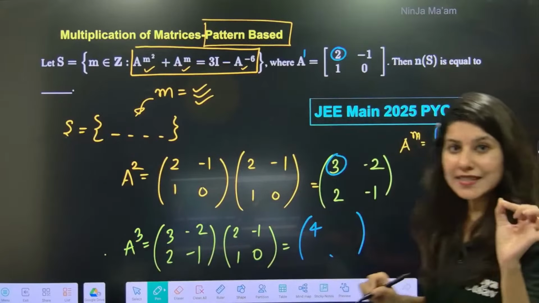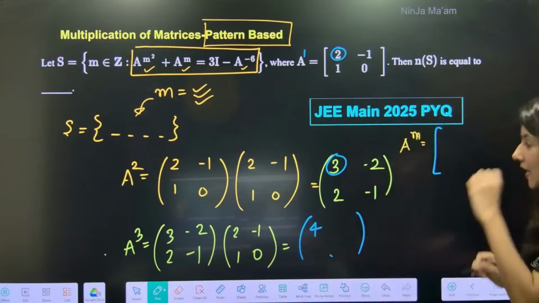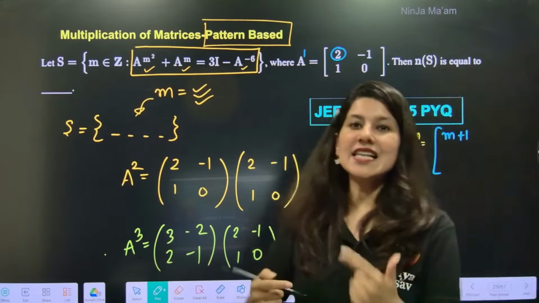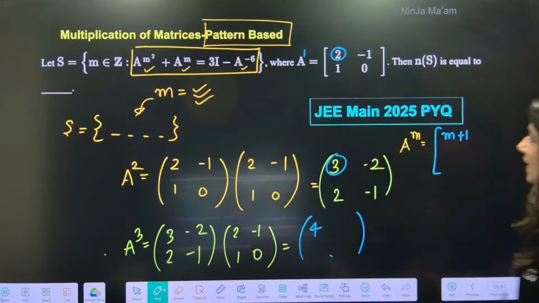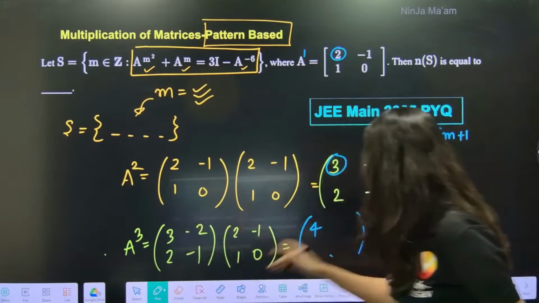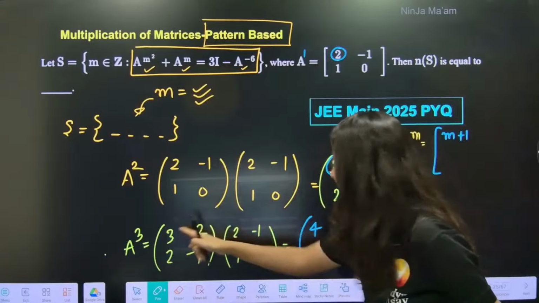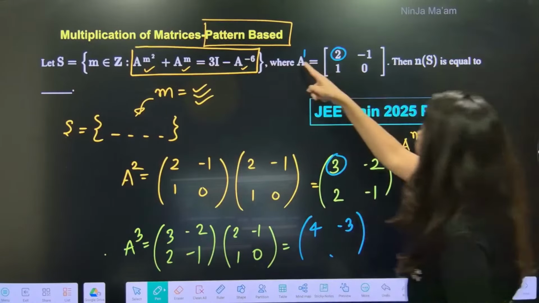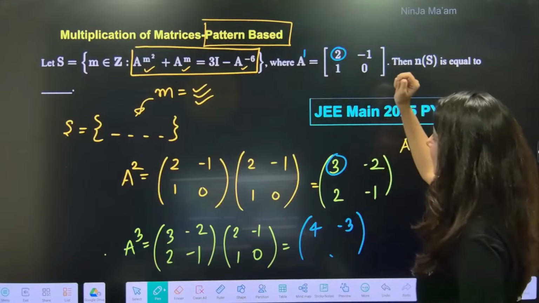So can you please tell me what will be A power m? A power m will be m plus 1. This is how the pattern is there. Now again, this multiply this, 4. Now this multiply this, minus 3. That's it. So notice the pattern. A power 1 is having minus 1.